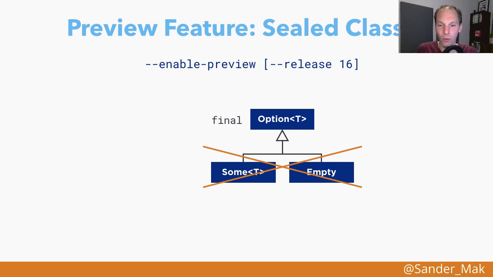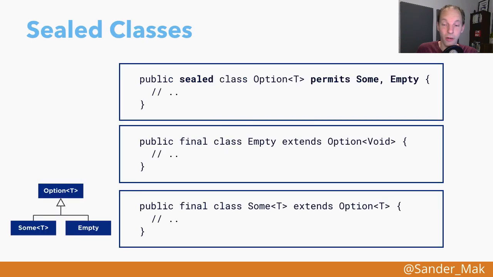Now there are some workarounds to be able to model this feature without sealed classes, but using sealed classes this becomes much easier. So what we can do there is we can define the option class to be sealed, and then after the class declaration we have a permits keyword, and then we say only sum and empty are allowed to extend class option.